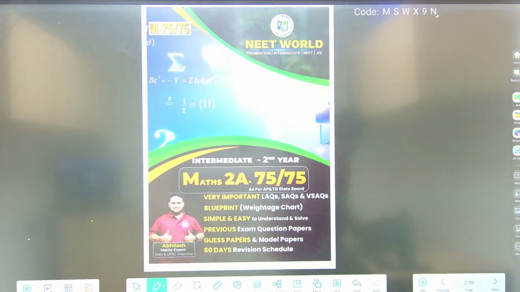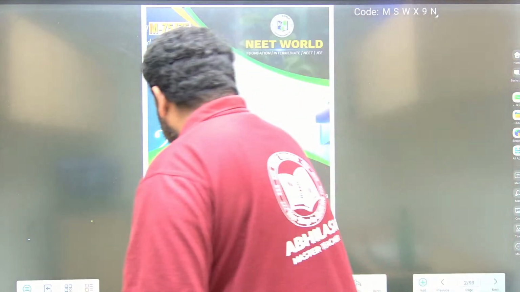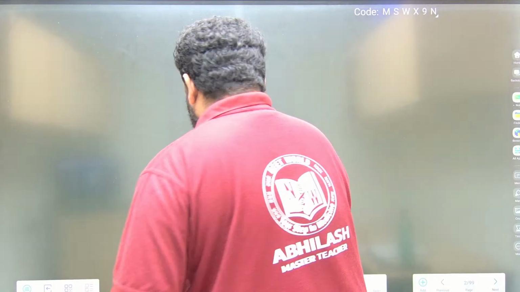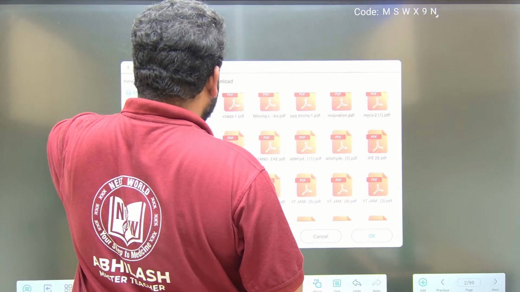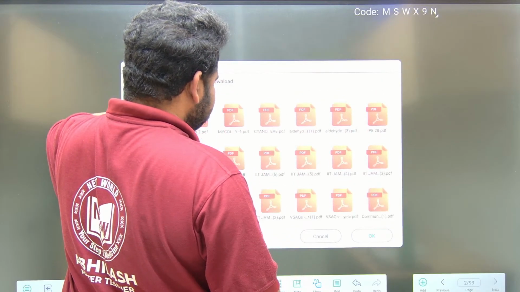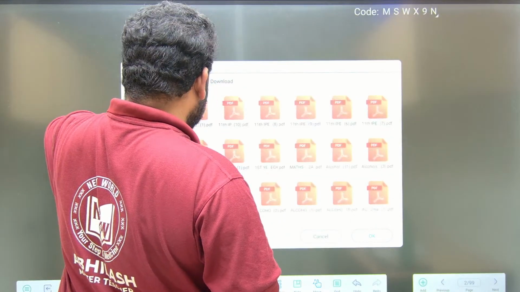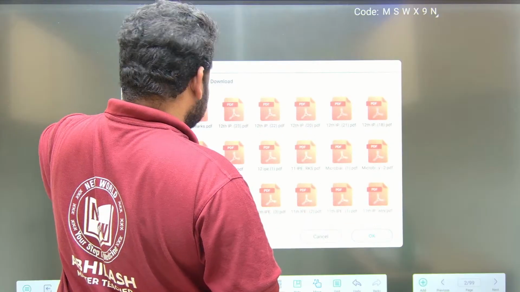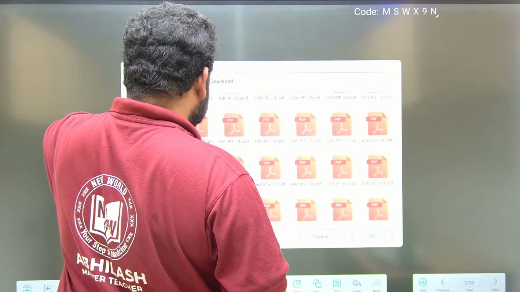So when it comes to Maths 2B, the first chapter that we have is circles. From the circles chapter we will be doing the VSAQs and also SAQs. But now we will be focusing only on the SAQs, and later, after all the chapters' SAQs are done, we will be doing the VSAQs of all the chapters.